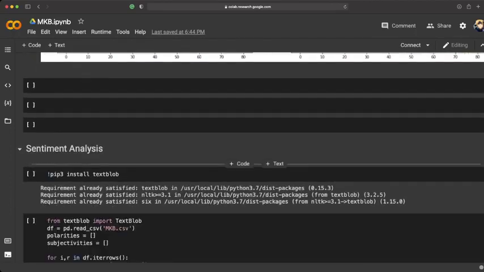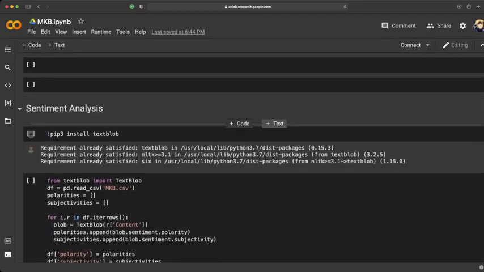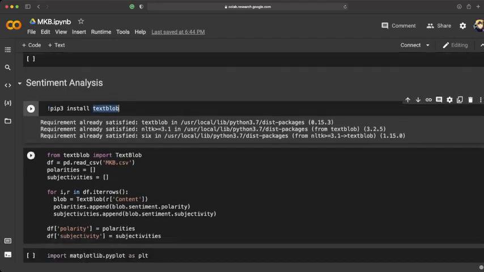So our next thing is sentiment analysis. We are using TextBlob for this. In TextBlob we are using sentiment analysis using polarity and subjectivity. There are many types of sentiment analysis. The most basic one is positive and negative. It is based on how the sentence is structured and what kind of words are used, whether the sentiment is positive or negative. So that's the basic sentiment analysis.